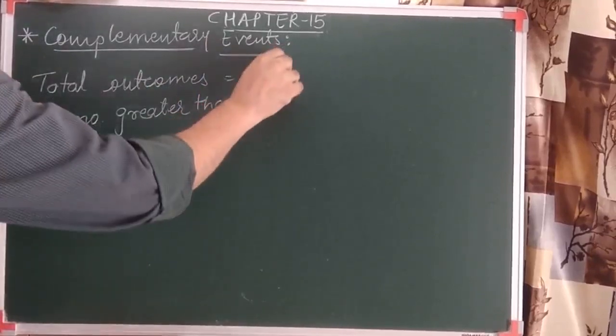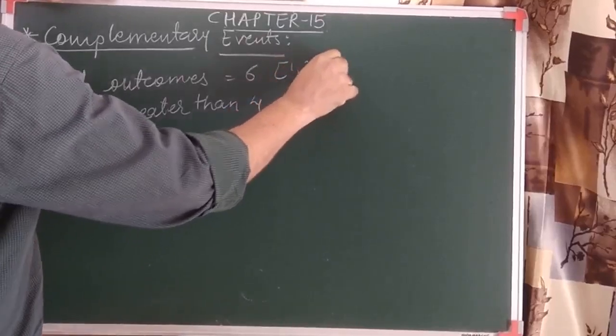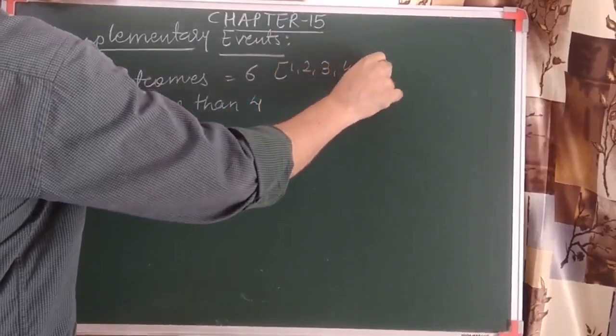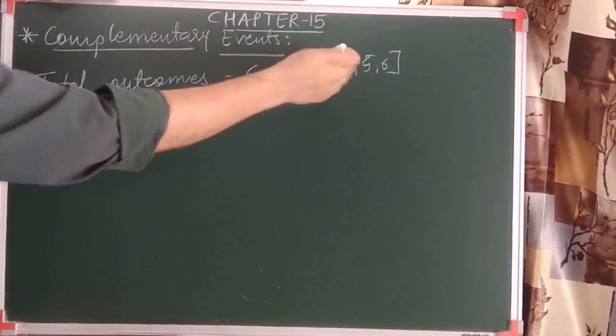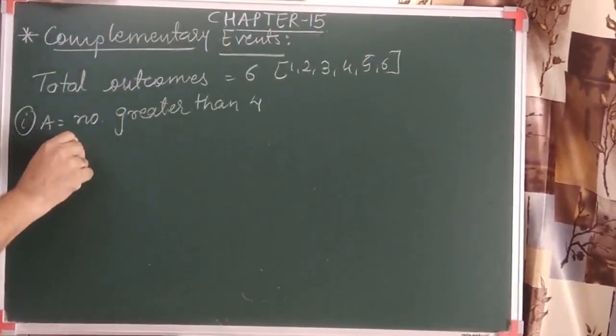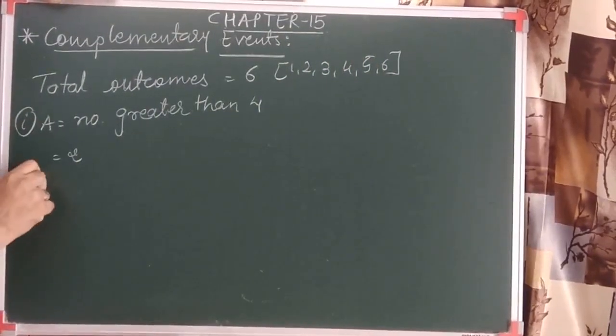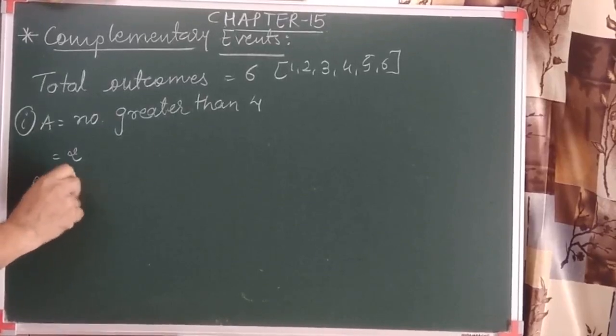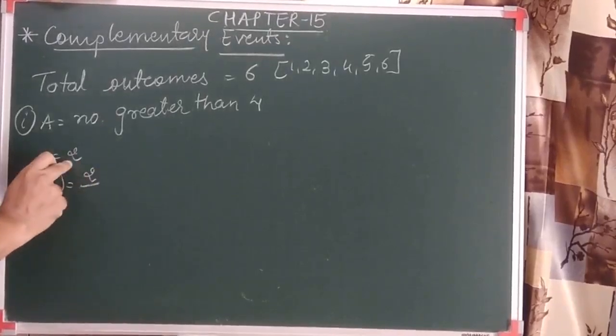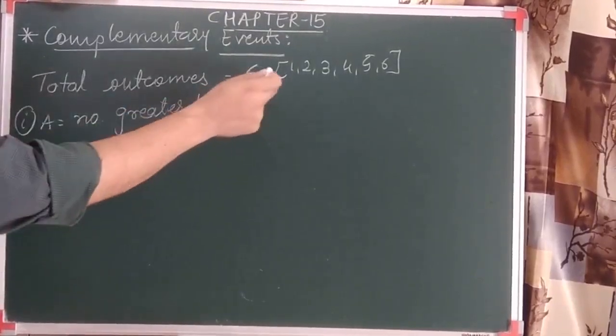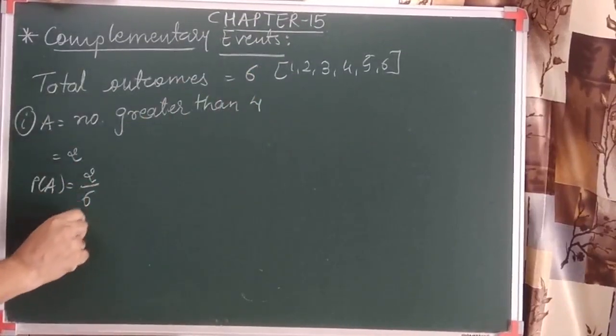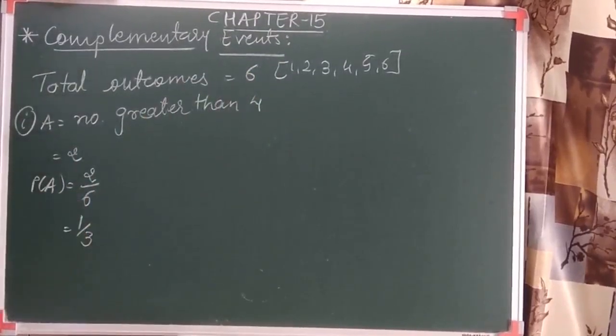So we can say that there are a total of 6 numbers, 1, 2, 3, 4, 5 and 6. How many numbers greater than 4 are there? It is 2. So we can say that the probability of this event is 2, that is the favorable outcomes of this event, upon the total outcomes, that is 6. So we can say it is 1 by 3.